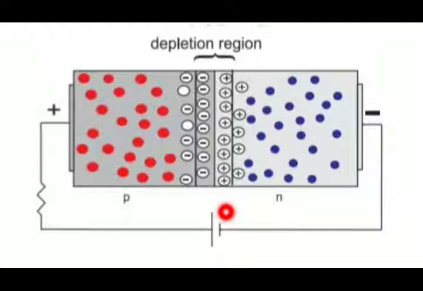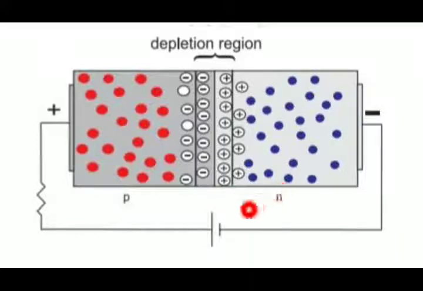This external voltage effectively opposes the built-in potential of the junction. So the width of the potential barrier is thus reduced. Also, negative charge carriers, that is electrons from the N region, are pushed towards the junction. A similar effect is experienced by positive charge carriers, that is holes in the P region, and they are pushed toward the junction.